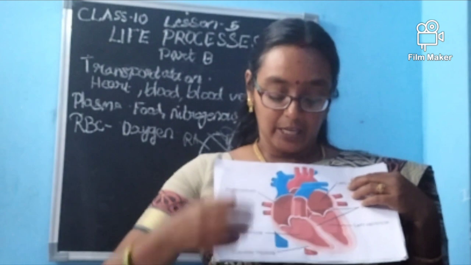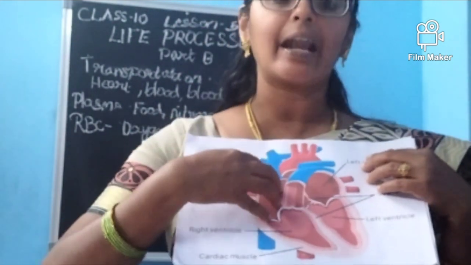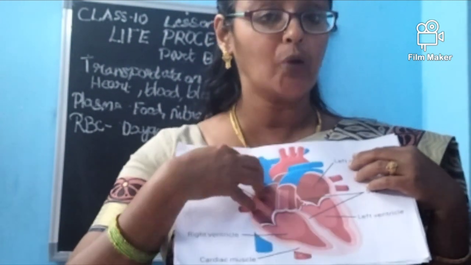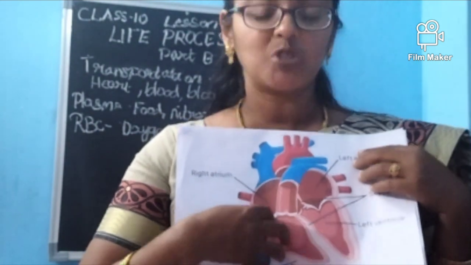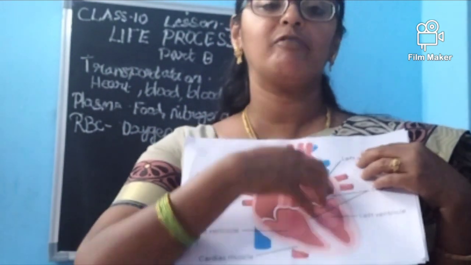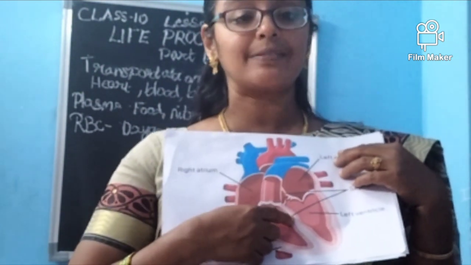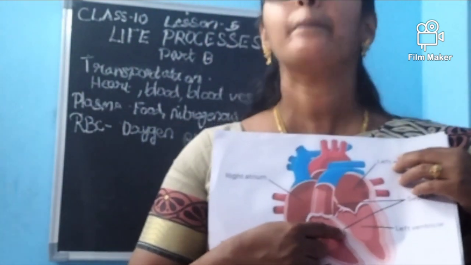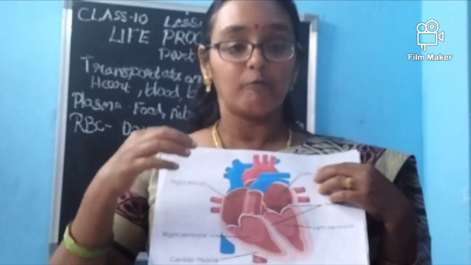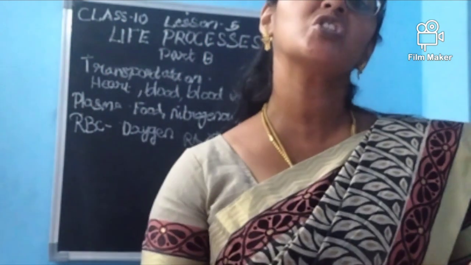Did we get it, ma? Thus, we can say the right side is full of carbon dioxide rich blood, while the left side is full of oxygen rich blood. That's why the septum is there, no? The septum is making a partition. For what? It makes the partition of deoxygenated as well as oxygenated blood.